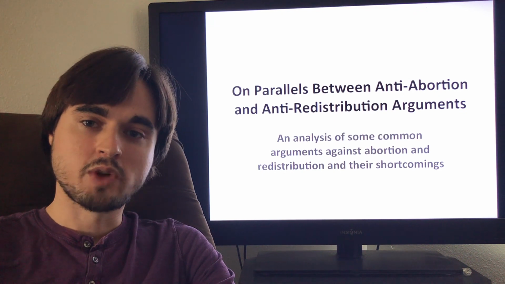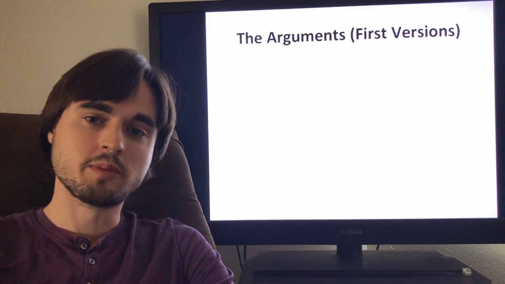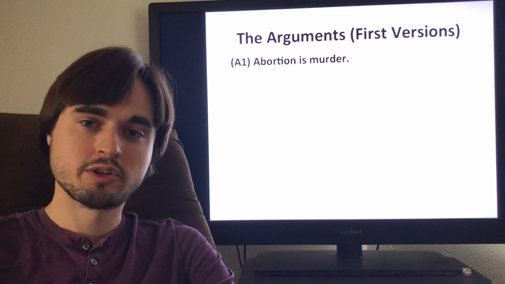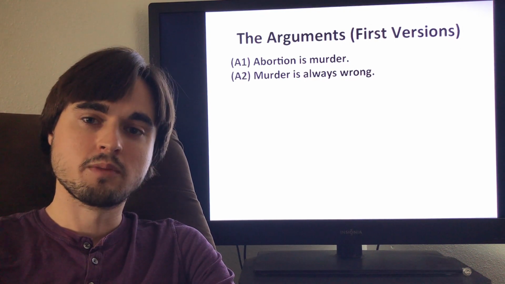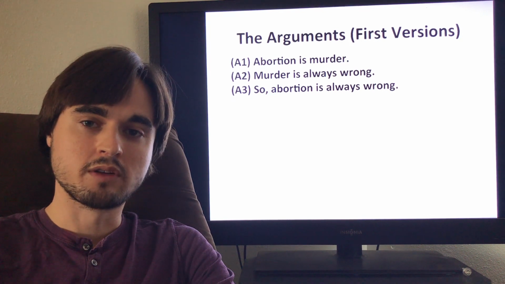Okay, so let's just get straight to the arguments. Here are the first versions. The first is an argument against abortion. Premise A1, abortion is murder. Premise A2, murder is always wrong. Conclusion, so abortion is always wrong.